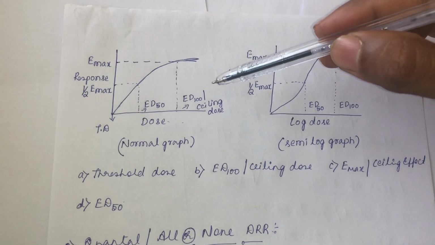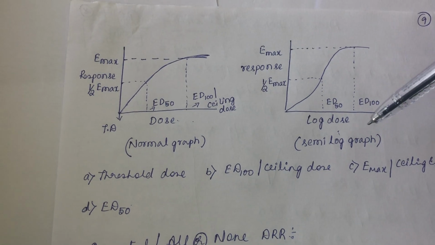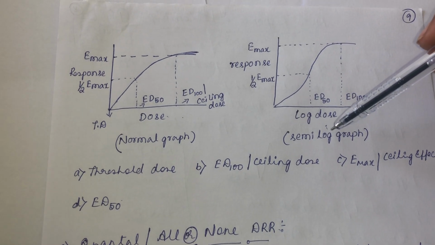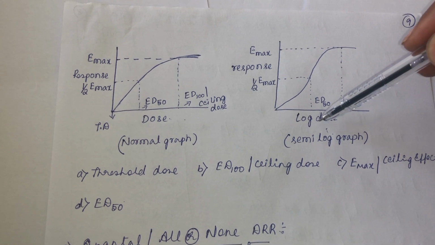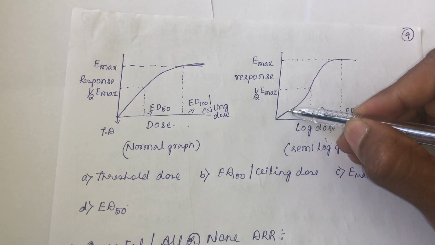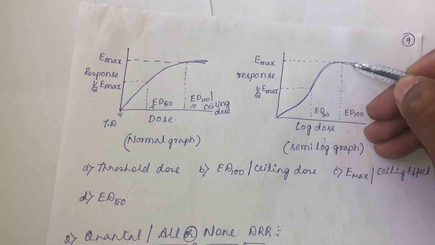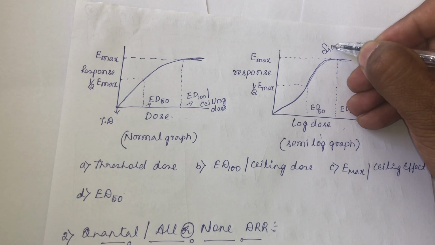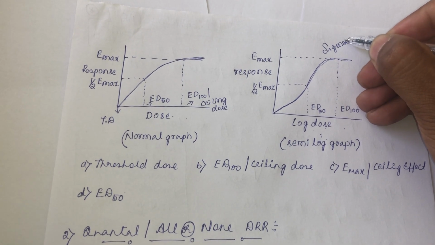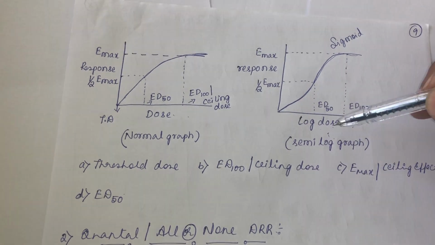If you plot the same thing on a semi-log graph, there is a semi-log graph paper, the assignment we will do it later. On this semi-log graph paper, if you put the log dose along the x-axis, response along the y-axis, the type of curve you get is sigmoid in shape. So an S shape of curve, or sigmoid curve, you will get if you plot it on a semi-log graph paper, or if you convert dose to log dose.